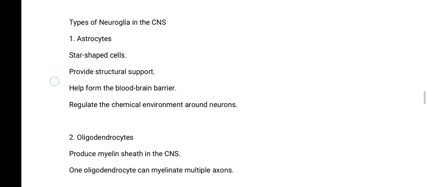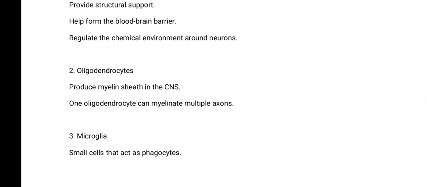The oligodendrocyte. The oligodendrocyte produces myelin sheath in the central nervous system. One oligodendrocyte can myelinate multiple axons. These oligodendrocytes are neuroglial cells found in the central nervous system, and their main function is to produce the myelin sheath.